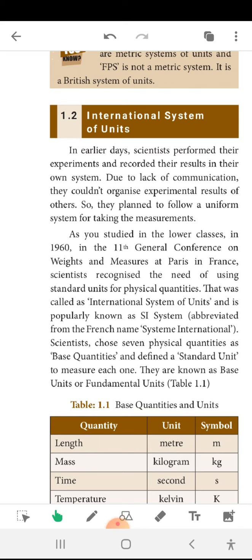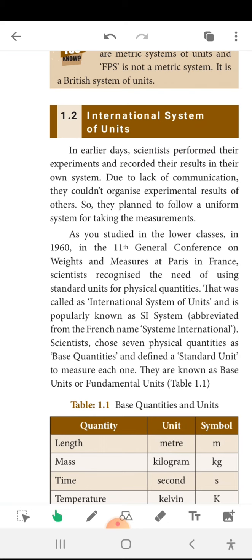In earlier days, scientists performed their experiments and recorded the results in their own system. Due to lack of communication, they could not organize the experimental results of others, so they planned to follow a uniform system, that is the international system. At the 11th General Conference on Weights and Measures in Paris, France, scientists recognized the need for using standard units for physical quantities. Those standard units are called the international system of units.